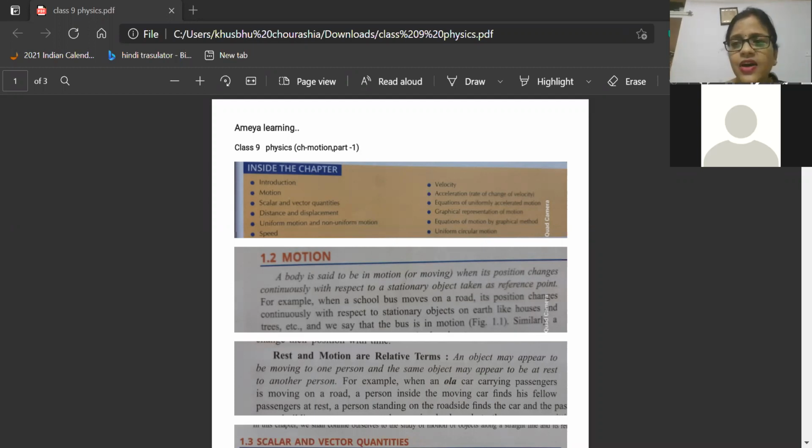So first, anyone tell me, write the content in the chat box. What do you mean by the term motion? Anyone know what motion means? Rest and motion. So in school, every time your sir is telling you to stay in one place, don't move here and there. Okay, with that, can you explain what motion means?